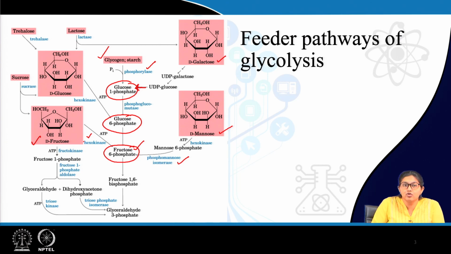Now, fructose can be metabolized by some other pathway, which you will once again learn in a further class, that is fructose via formation of fructose 1-phosphate, which is finally split to form dihydroxyacetone phosphate and glyceraldehyde, which finally enters glycolysis via forming glyceraldehyde 3-phosphate.